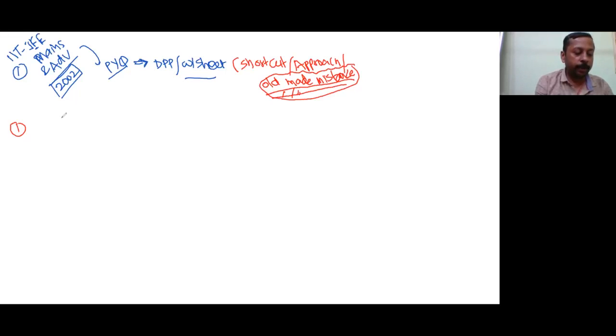Many people commit mistakes just because of units. You have to be very careful with units, and here the units given are nanometers. So which is the incorrect answer?